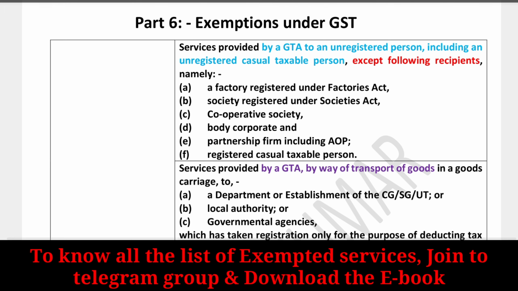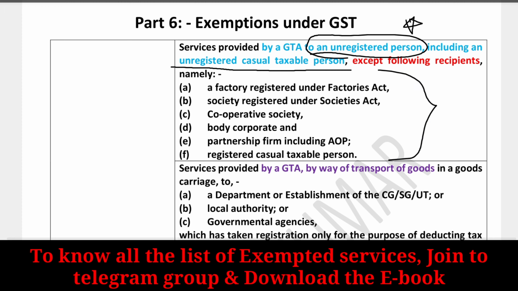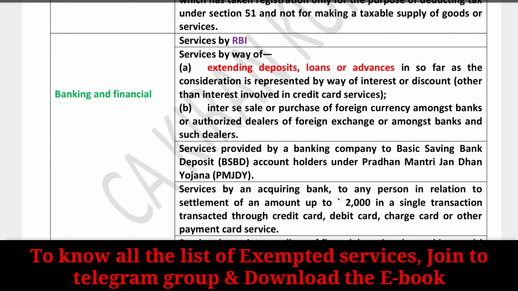If GTA is providing services to an unregistered person, this is very important. Services provided by GTA to an unregistered person, including an unregistered casual taxable person, are completely exempted, except for these following recipients: factory, society, cooperative society, body corporate, partnership firm, and registered casual taxable persons. These were completely taxable.